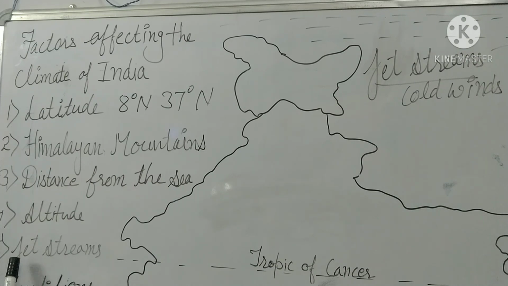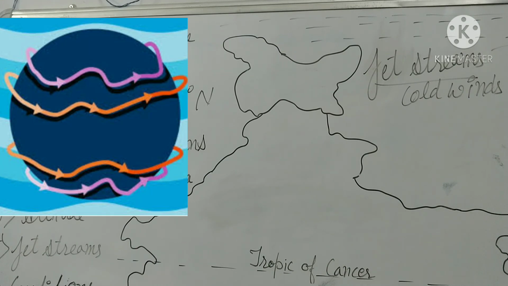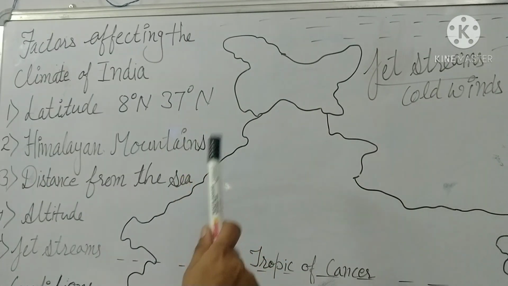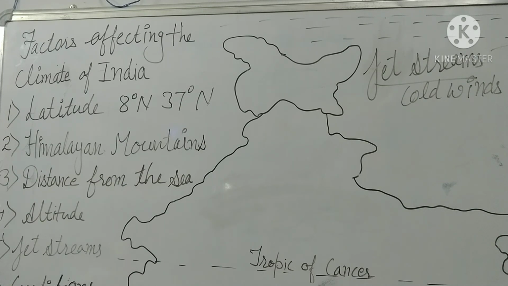The next is jet streams. Jet streams are very cold and fast blowing winds that develop in the upper layer of the atmosphere, and they influence the climate of India. The westerly jet streams prevail over the North Indian plains during the winter months.